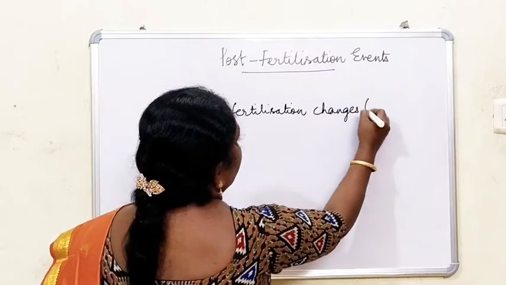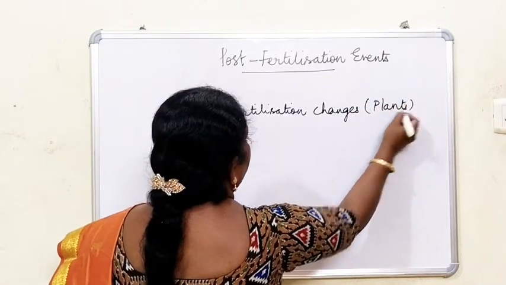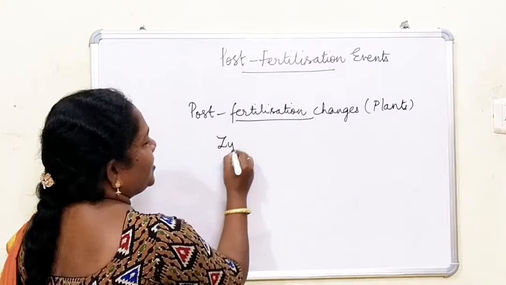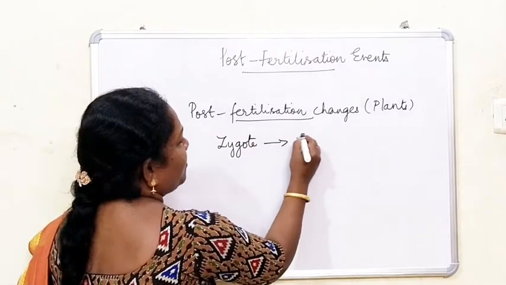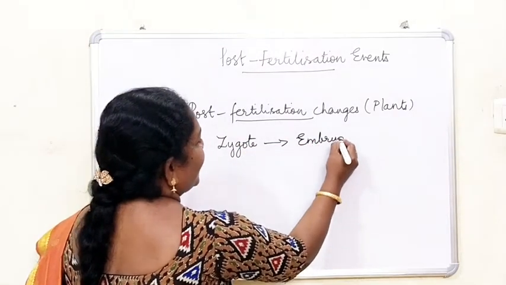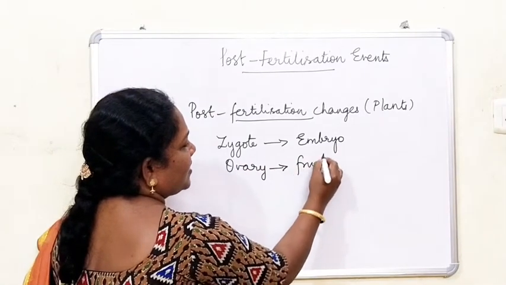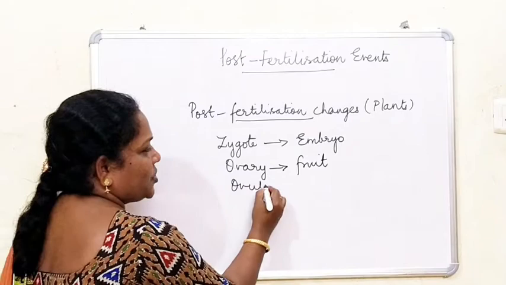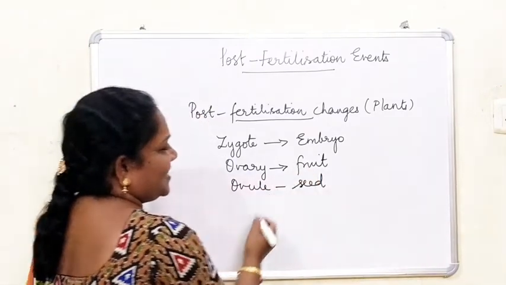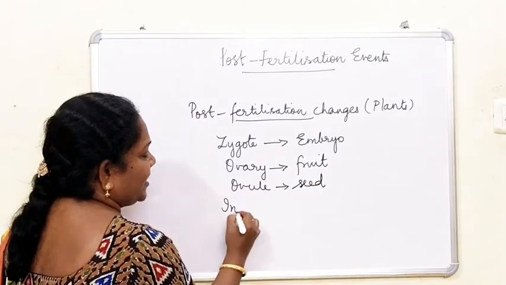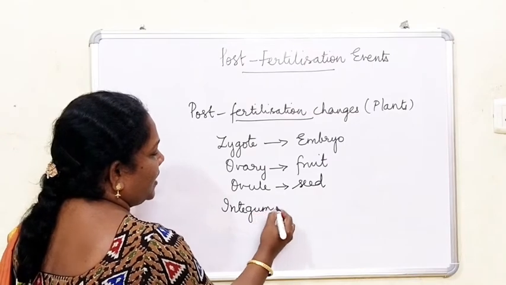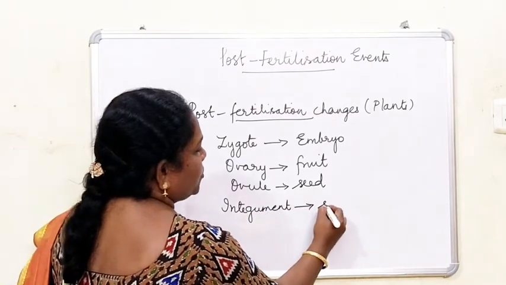These are the post-fertilization changes in plants, especially flowering plants. The zygote develops into an embryo, the ovary develops into fruit, the ovule develops into seed, and the integuments, the inner integument and the outer integument, develop into the seed coat.